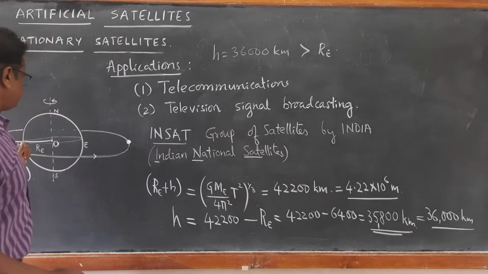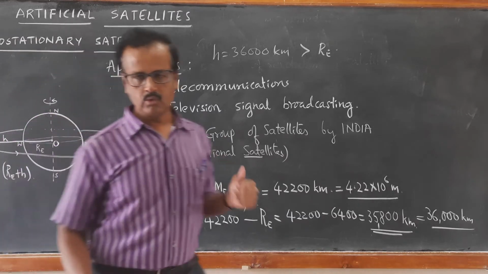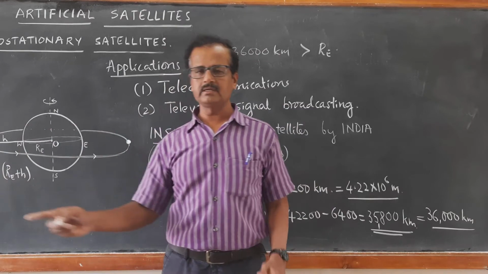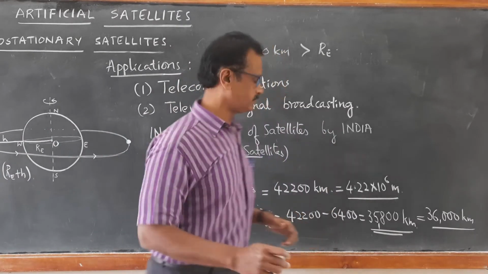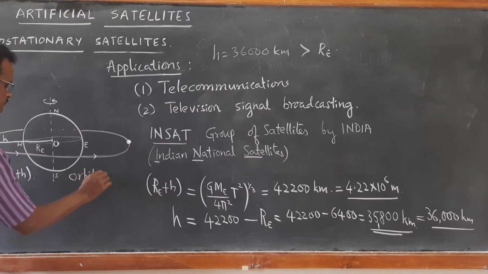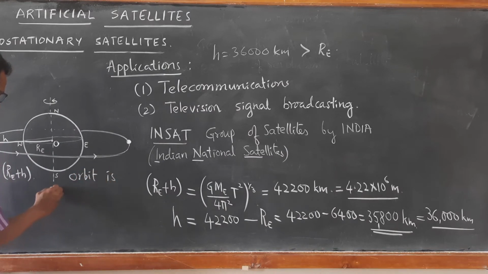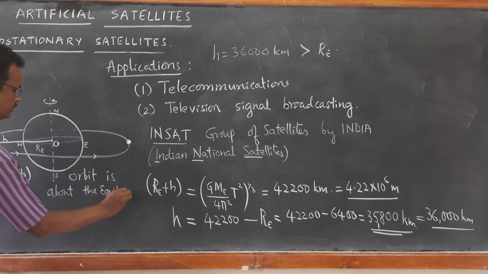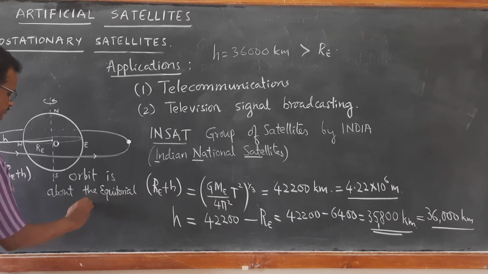Right? Then the question arises, why should it be having the orbit about the equatorial plane? The orbit is about the equatorial plane of Earth.